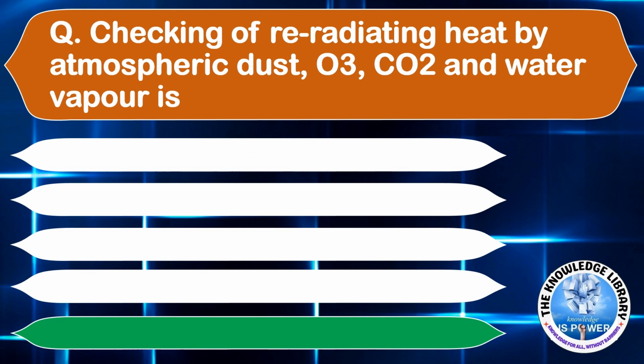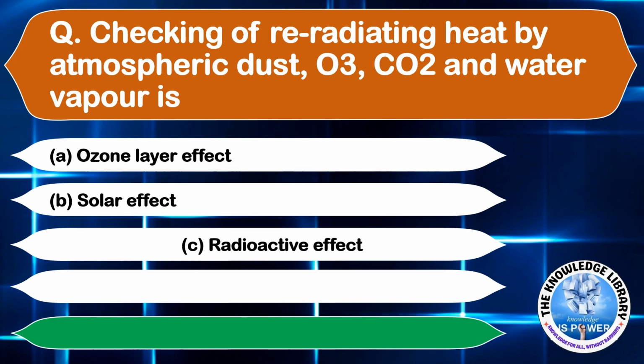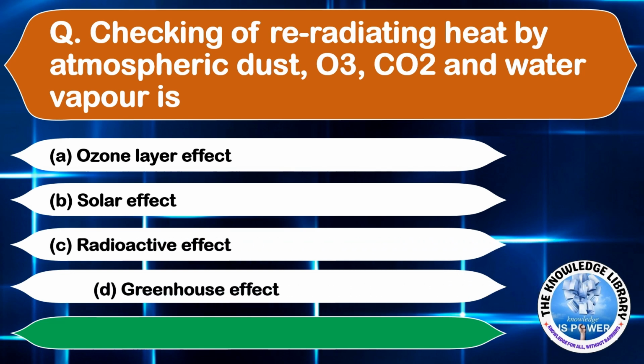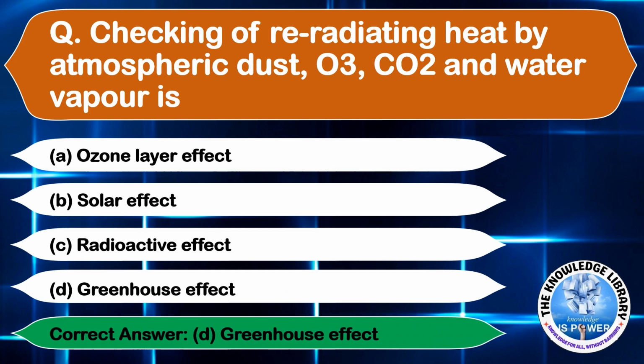Trapping of re-radiating heat by atmospheric dust, O3, CO2, and water vapor is: option A, ozone layer effect; option B, solar effect; option C, radioactive effect; and option D, greenhouse effect. The correct answer is option D, greenhouse effect.